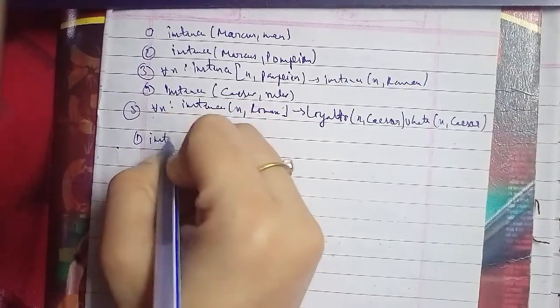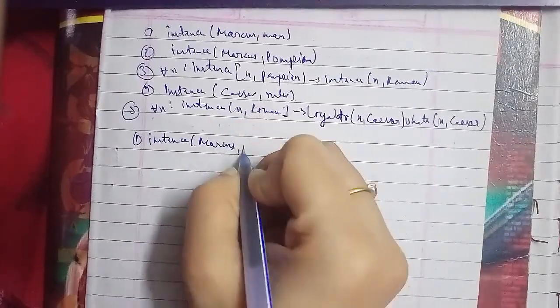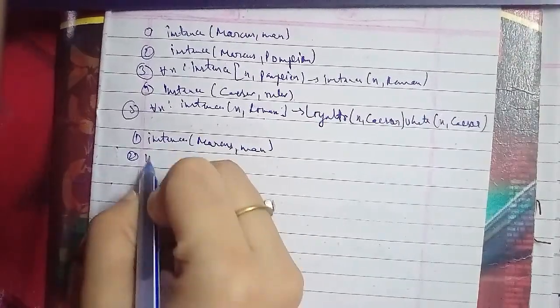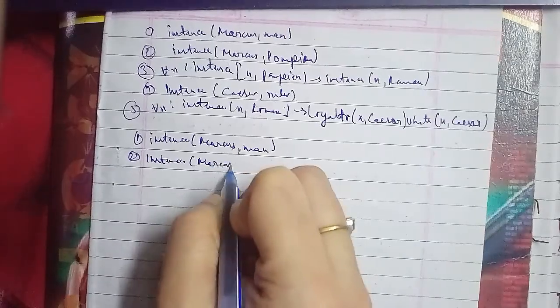Let's go ahead with another one, and here we have a question: consider the argument all dogs bark, some animals are dogs, and therefore some animals bark. Determine whether the conclusion is a valid consequence of the premises or not.